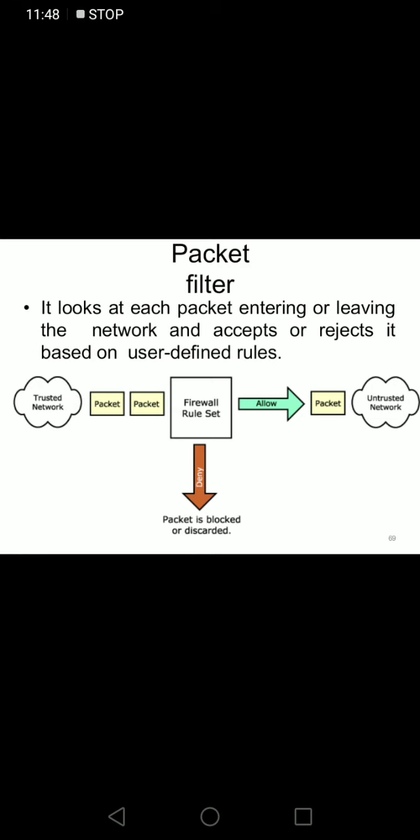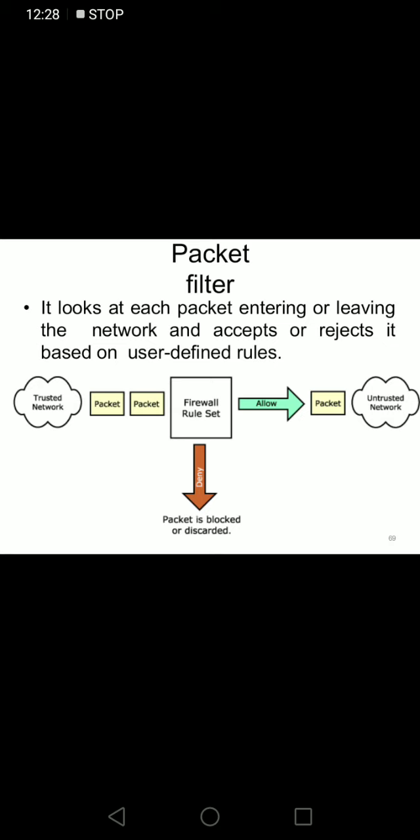From seeing the diagram we can easily understand how the packet filtering works in this firewall section. If any packet enters or leaves the firewall, first it should check whether it satisfies the rules or not. If it satisfies, then immediately it allows, otherwise it discards. This is the way the firewall works in packet filtering. It looks at each packet entering or leaving the network and accepts or rejects based upon user defined rules.